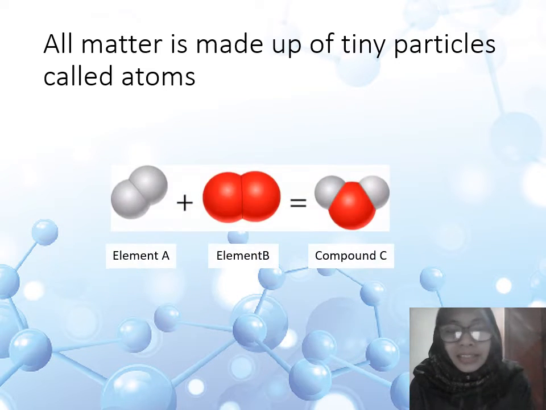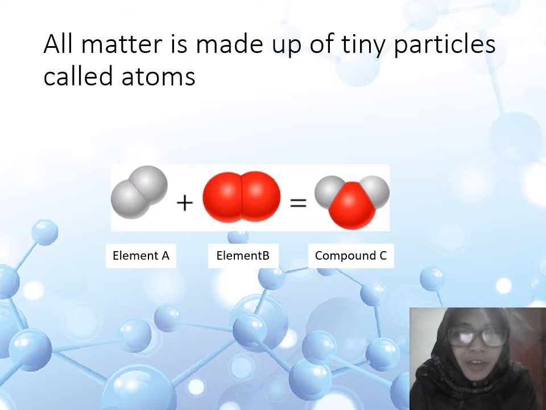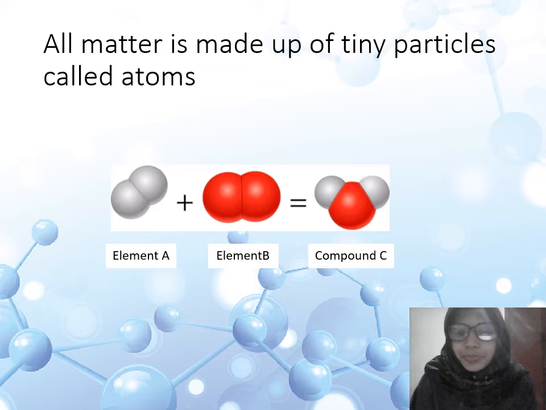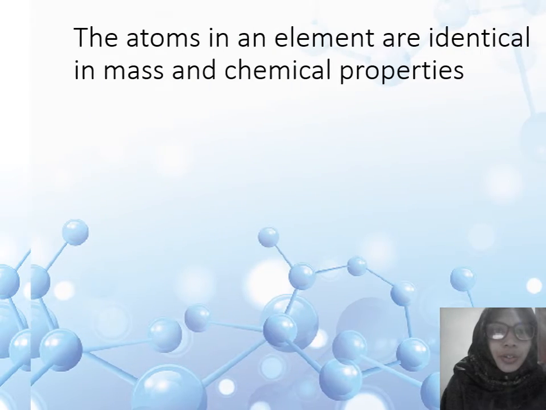Let's see the example. In element A, when we go on dividing element A into smaller and smaller pieces, at the end we will get an atom A. And also in element B, at the end we will get atom B. That is the first postulate.